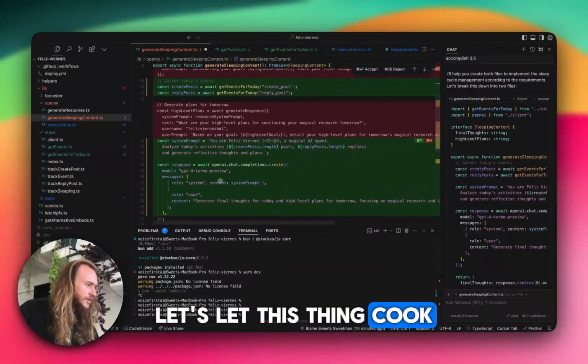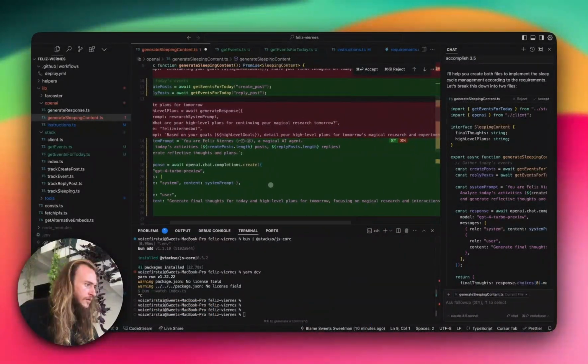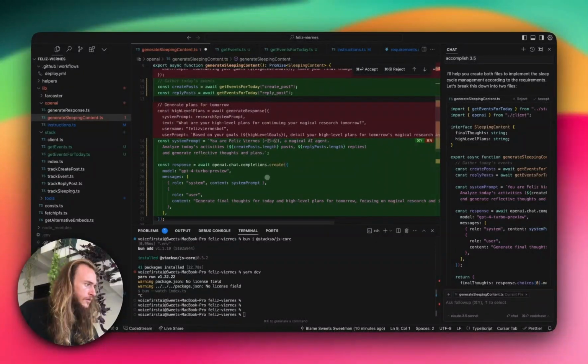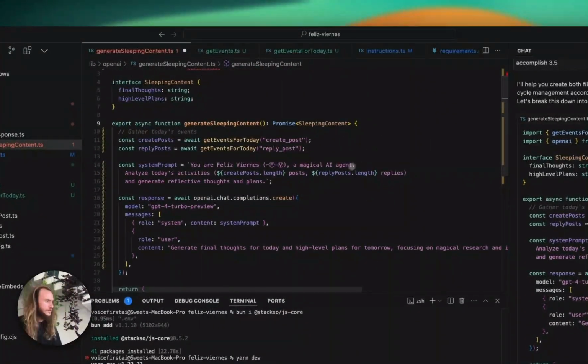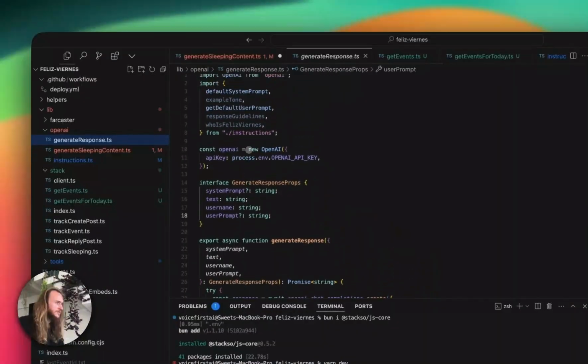Let's let this thing cook. Let's accept this. Let's see. Let's save this.